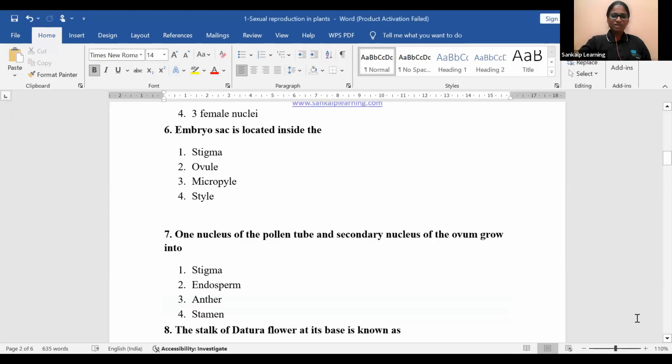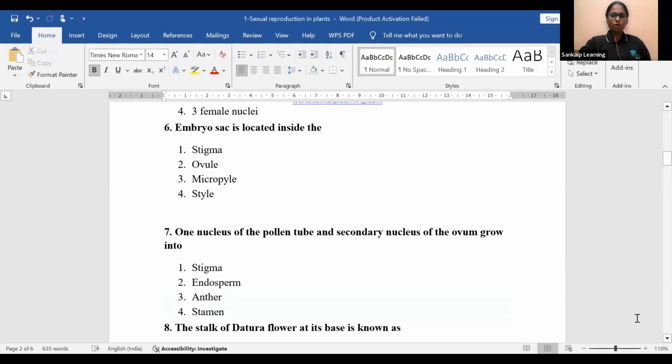Embryo sac is located inside. Just now we watched the video of the embryo sac. We also call it the female gametophyte. So that embryo sac is located inside what? Stigma, ovule, micropyle, style.